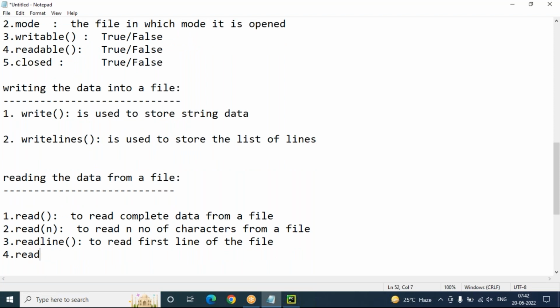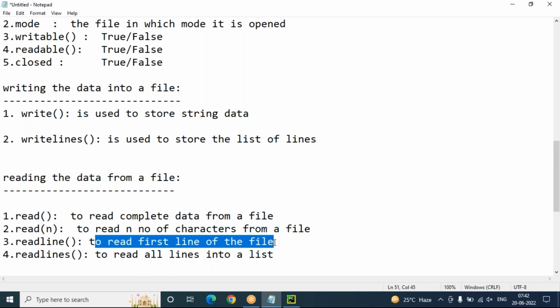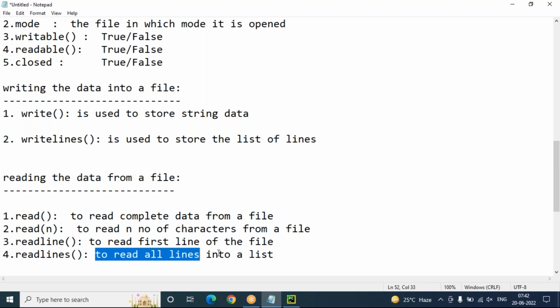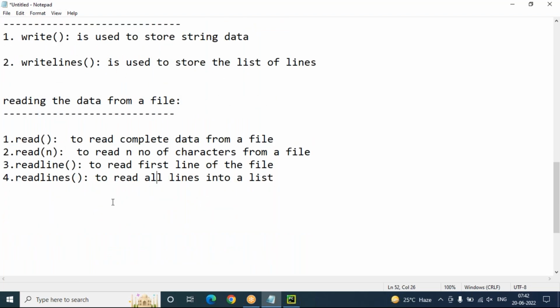Next, readlines, to read all lines into a list. Read means to read complete data from a file. Read of n means to read n number of characters from a file. Readline means to read the first line of the file. Readlines means to read all lines into a list only. These are the methods required to read data from a file.